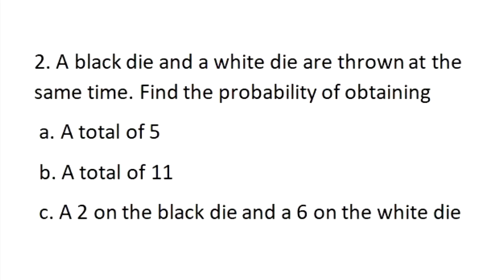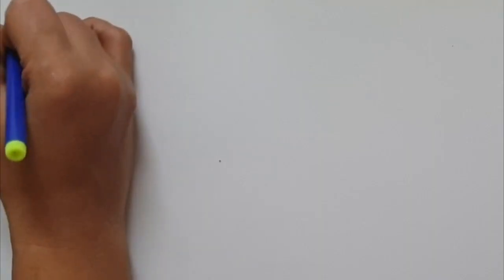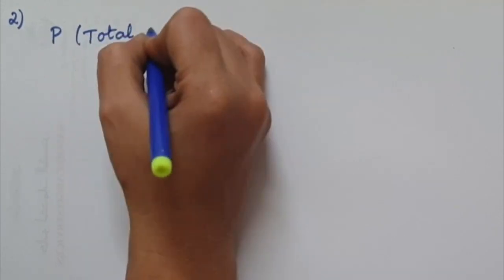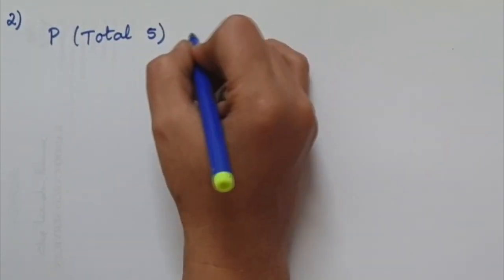Second question. A black die and a white die are thrown at the same time. Display all the possible outcomes. Find the probability of obtaining A, a total of 5, B, a total of 11, C, a 2 on the black die and a 6 on the white die. The second question, probability of total 5.